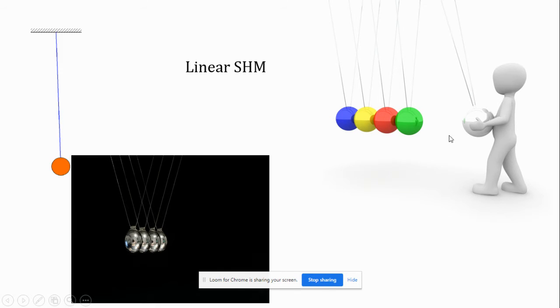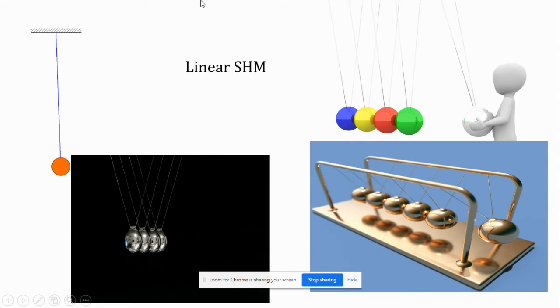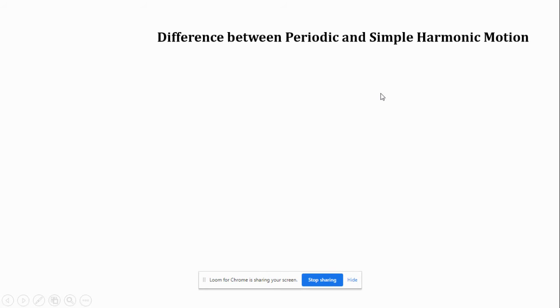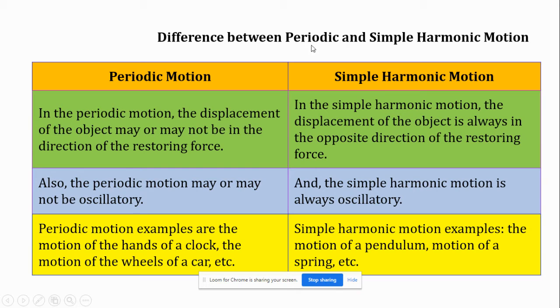These are the examples for linear simple harmonic motion. Here I have mentioned only the single pendulum, and here the combination of pendulums, and this is an example of linear simple harmonic motion. And this is also an example of linear simple harmonic motion. We'll see the difference between periodic and simple harmonic motion. First point, the periodic motion.